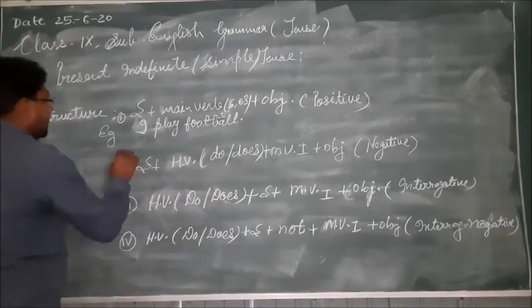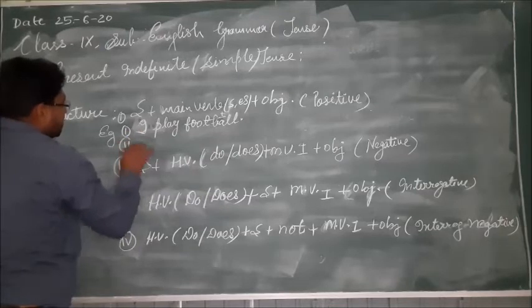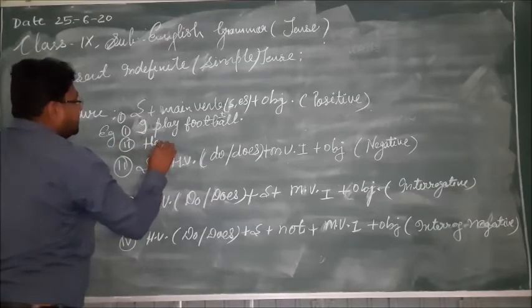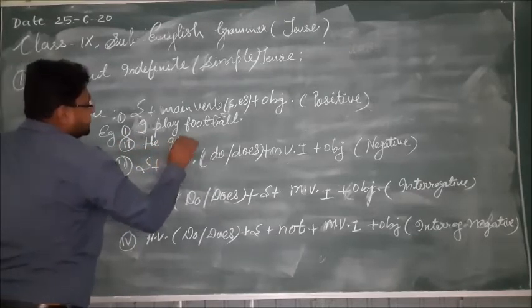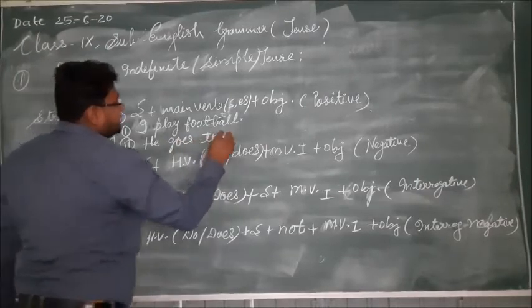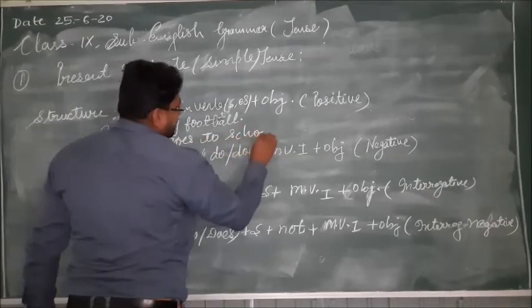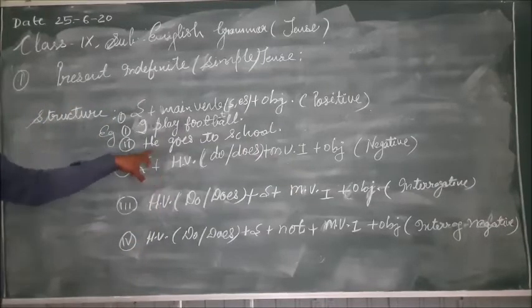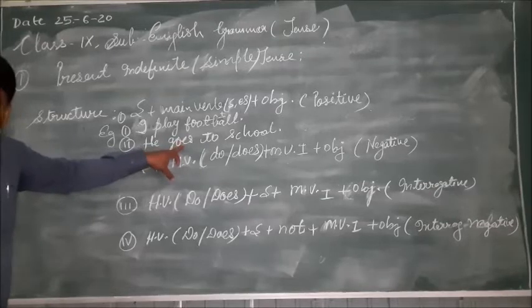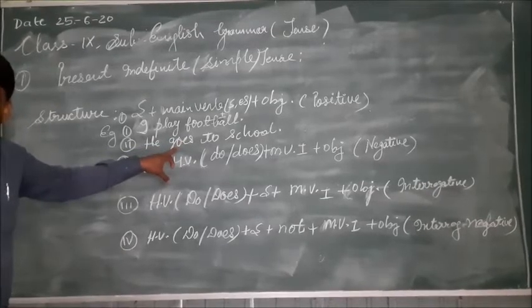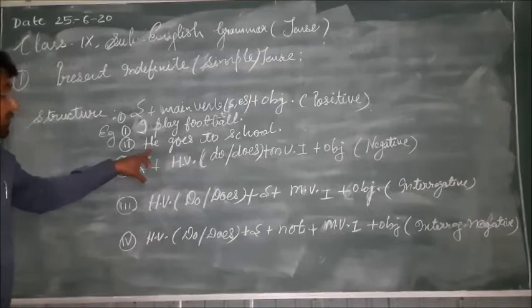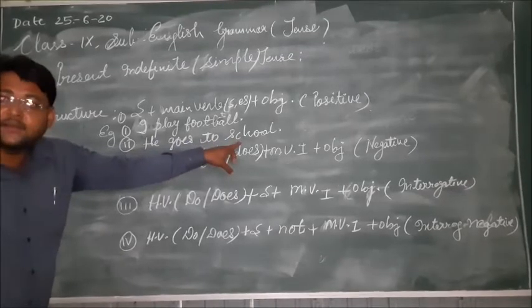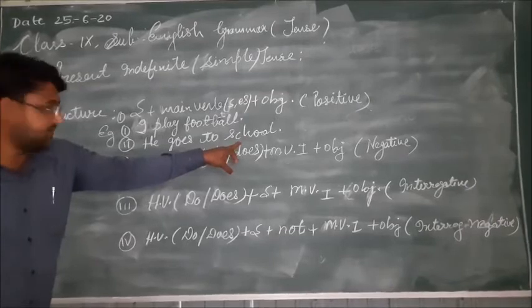Now the second example: he goes to school. So here our subject is singular. That's why we applied s to the main verb to make the verb singular. And then after that, school, the object, is added here.